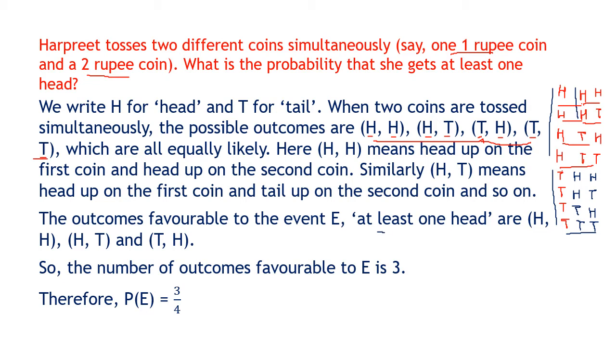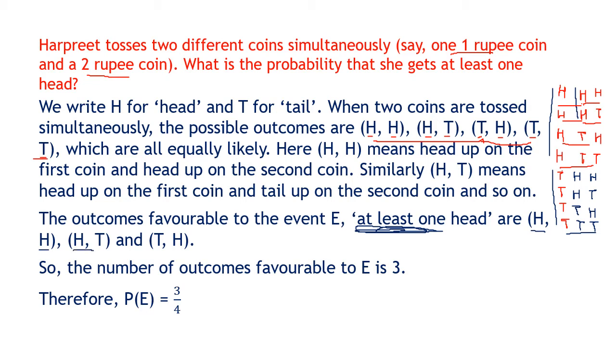Now we want at least one head. See the meaning of the word at least. What does at least mean? At least once means that one head has to be there. The minimal head we need is 1. So more than 1 will do, because at least 1 means at the least we should have 1. So more than 1 head will do. So 2 heads is counted, because at least 1 is counted. So 2 heads is okay, because more than 1 is okay.